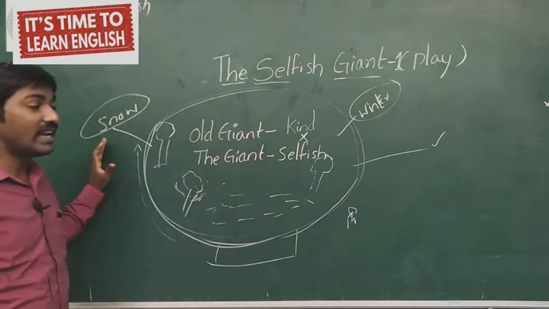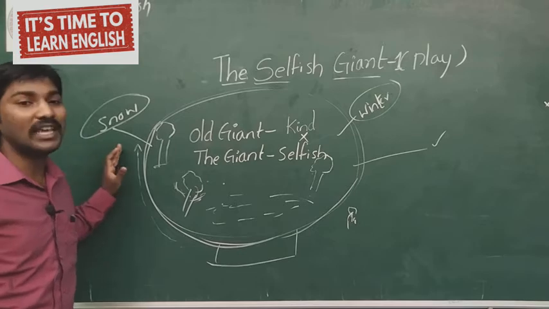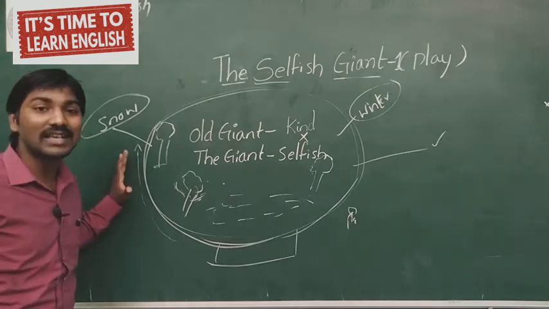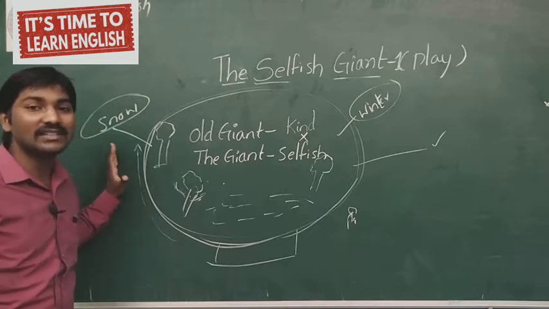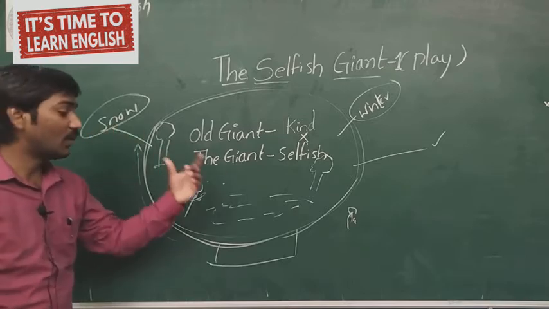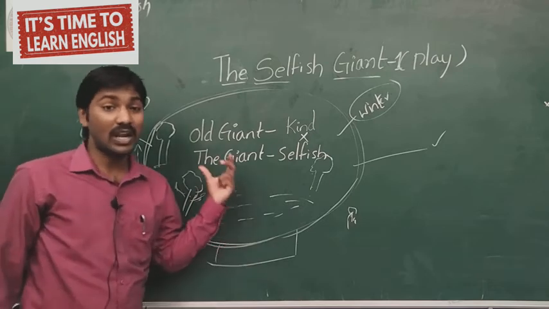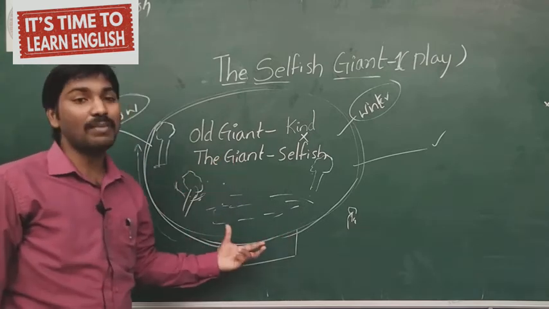The garden is fully disturbed. There was no beauty in the garden. There was no grace in the garden. There was no happiness in the garden. Why? Because there were no children in the garden. There was no playing of the children.